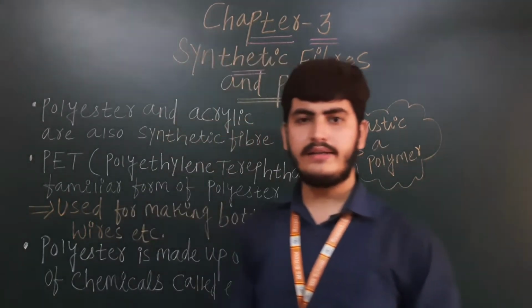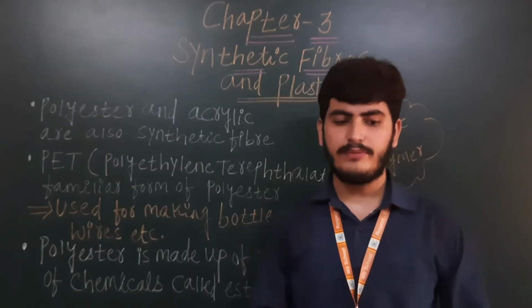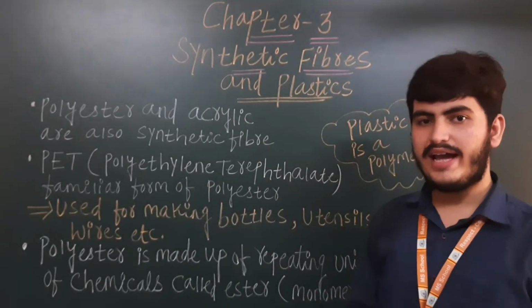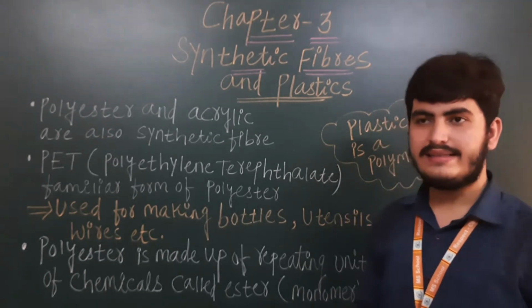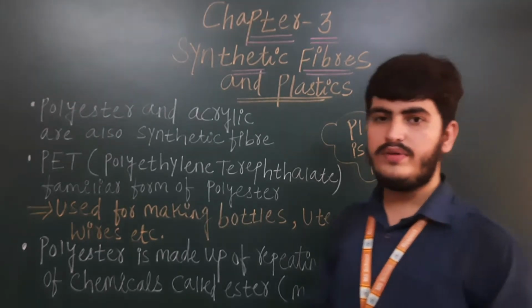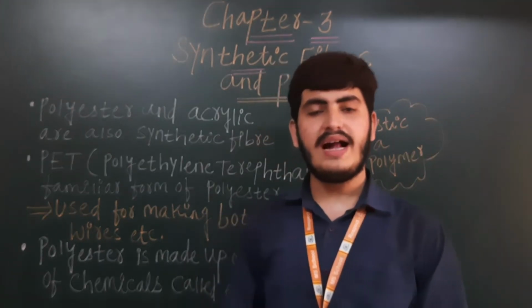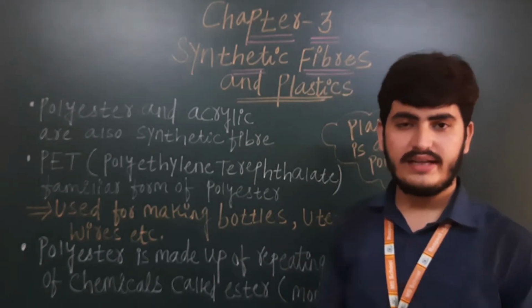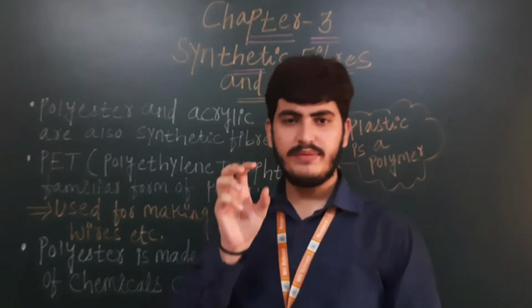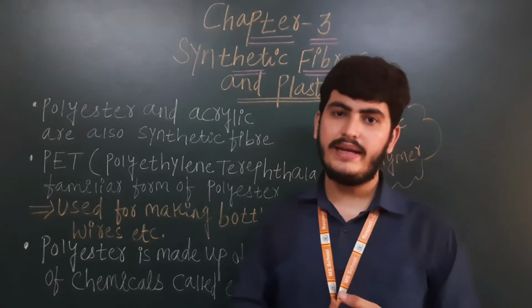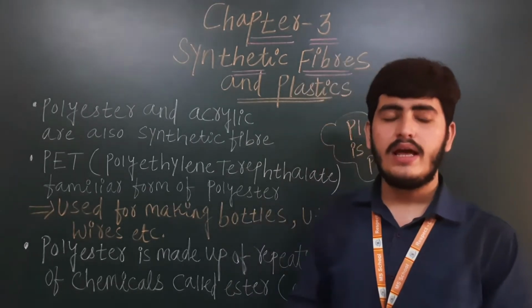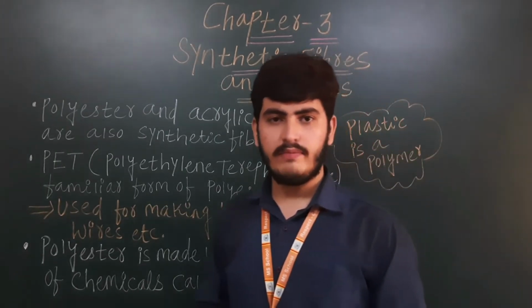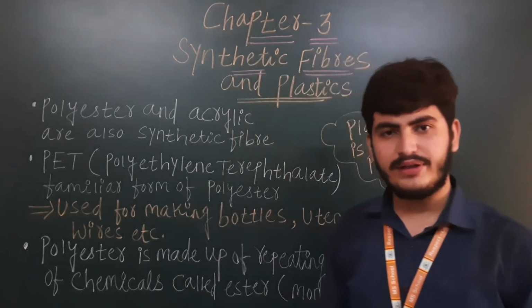Today this is the 3rd video of the same chapter, number 3, synthetic fibers and plastics. Yes, in the 1st video and 2nd video we have seen what synthetic fibers are and how they are made. Synthetic fibers are fibers made by human beings in factories by doing chemical treatments. So they are known as synthetic fibers.